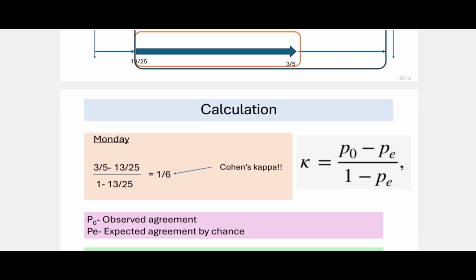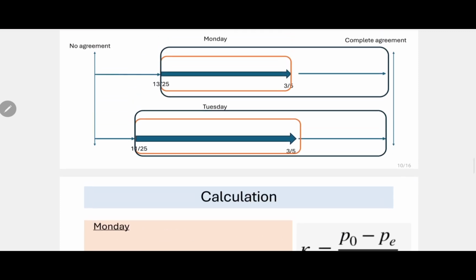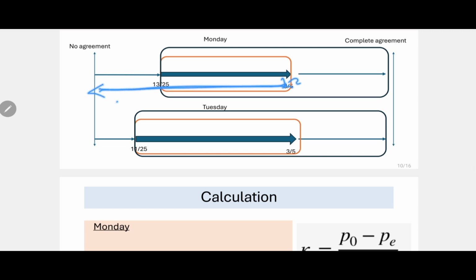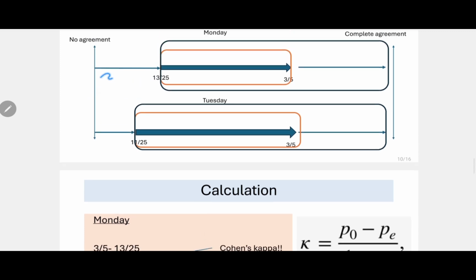If you look at the formula of Cohen's kappa, it is the observed agreement minus the expected agreement by chance. So what is the observed agreement? As we have seen, the observed agreement is 3 by 5, and from it we subtract the expected agreement by chance, which is 13 by 25.